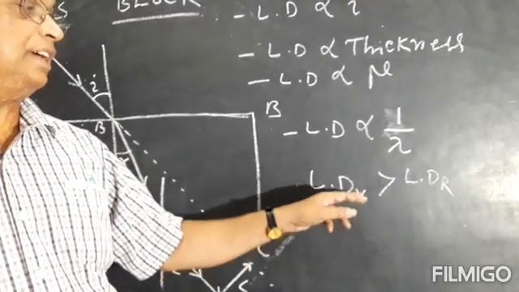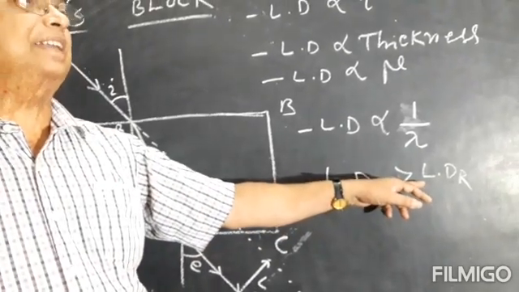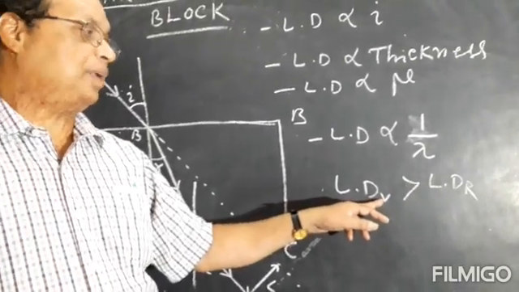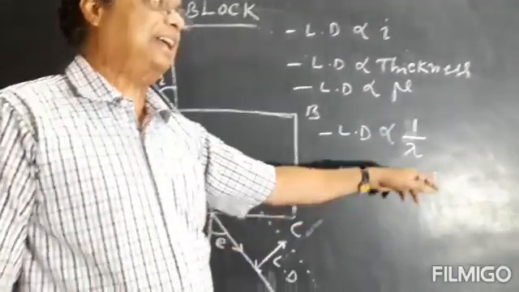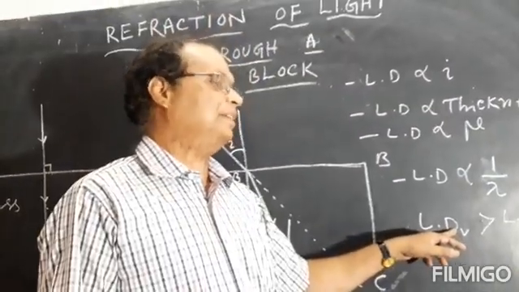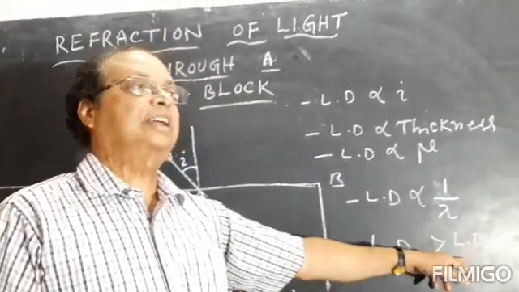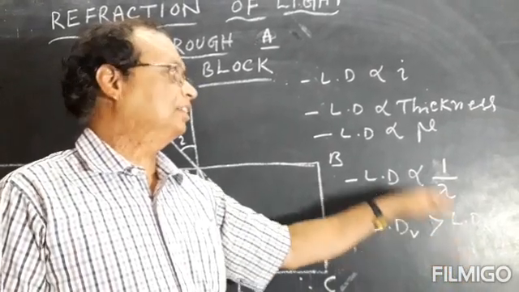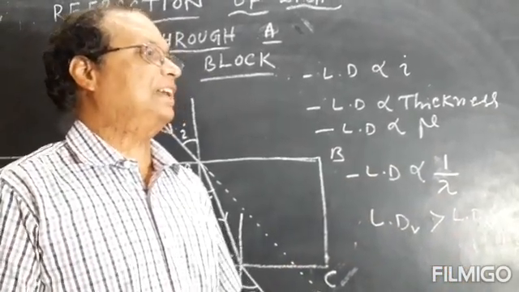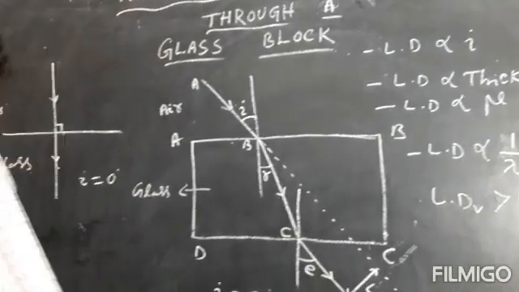If wavelength is more, lateral displacement is less. Violet has less wavelength than red, so the lateral displacement for violet is more than red. Clear? So these are the four factors on which lateral displacement depends.